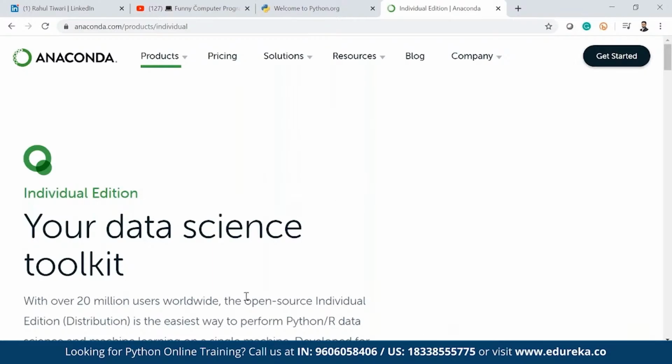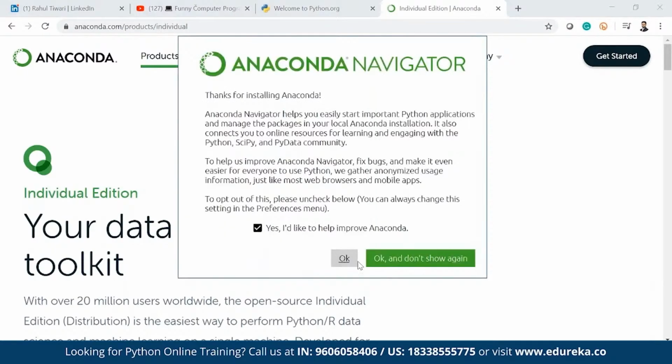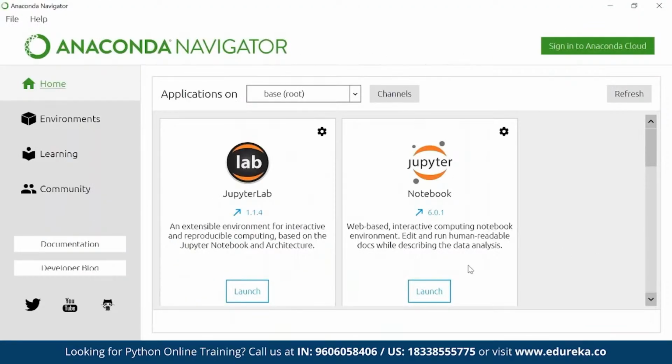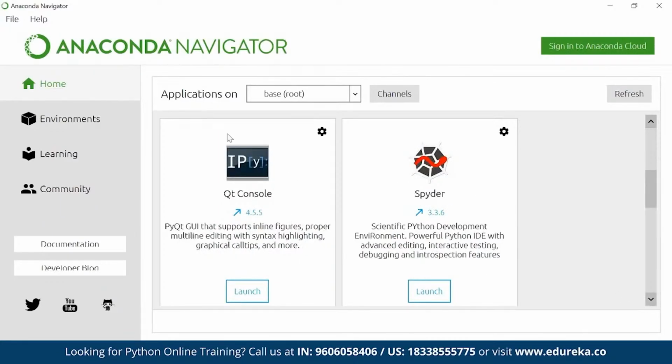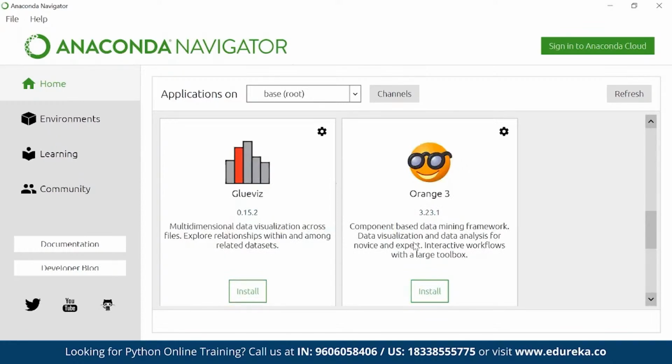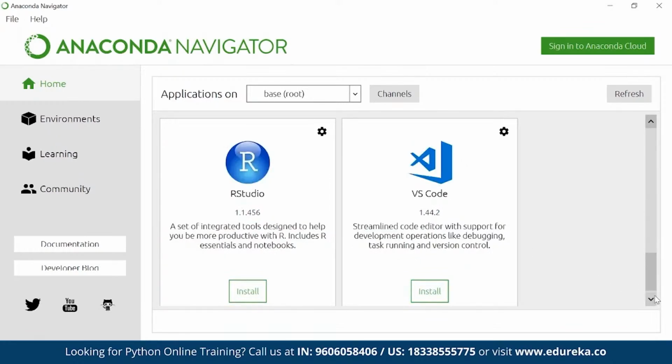It will take a little bit of time. In the meantime, let's proceed. Here we go. This is my Anaconda Navigator. You have JupyterLab, Jupyter Notebook, Spyder, IPython console, right? A lot of options, and here you will most probably see Anaconda PyCharm as well soon.